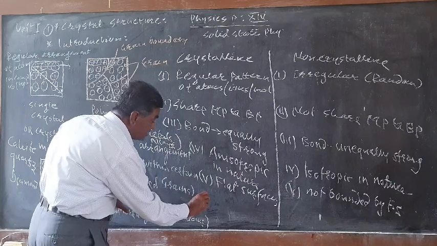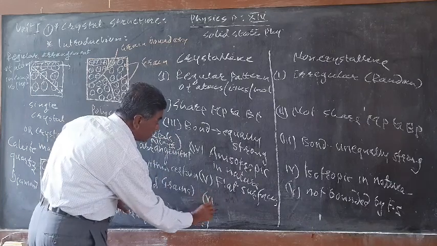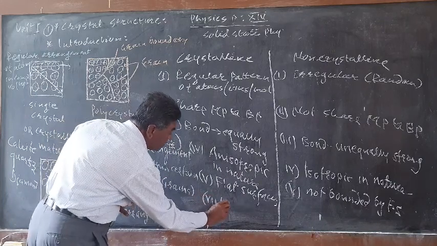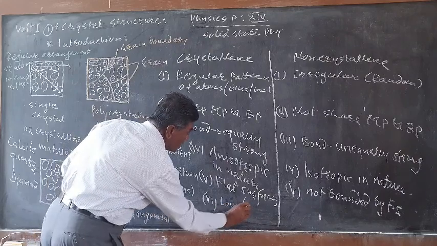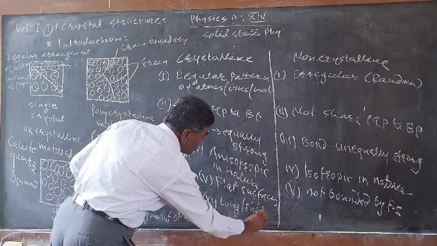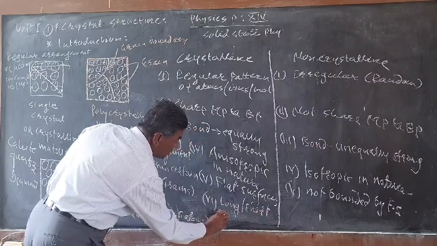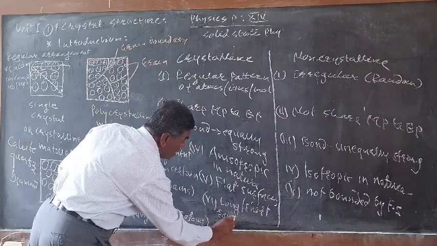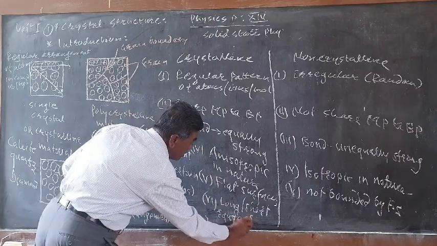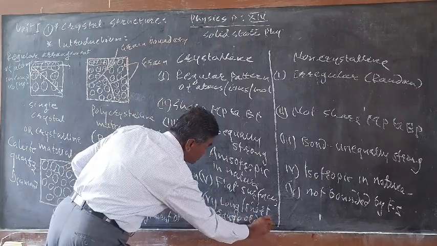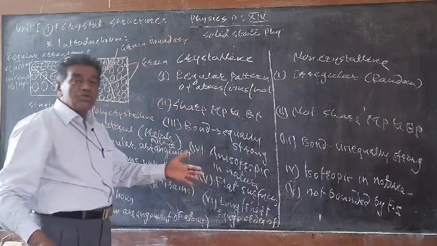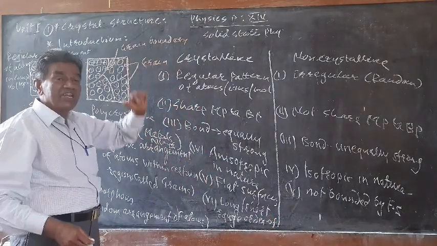Another one is the sixth: long range ordering versus short range ordering of atoms, molecules or ions that make up the crystalline solid.